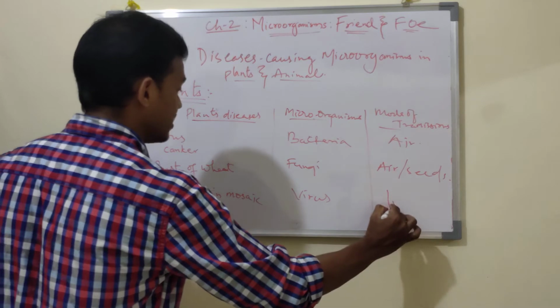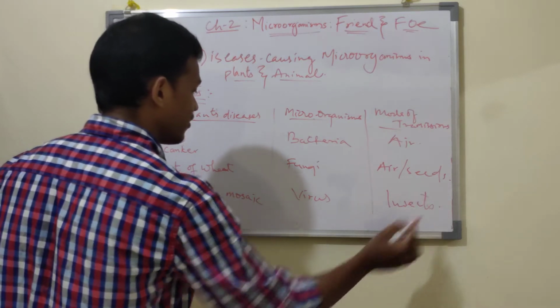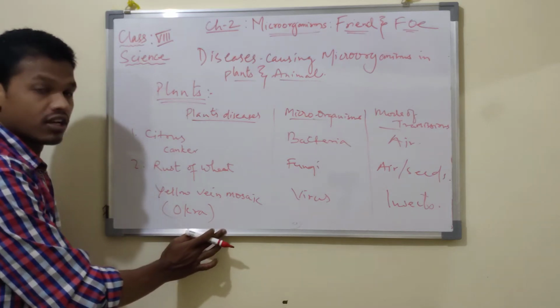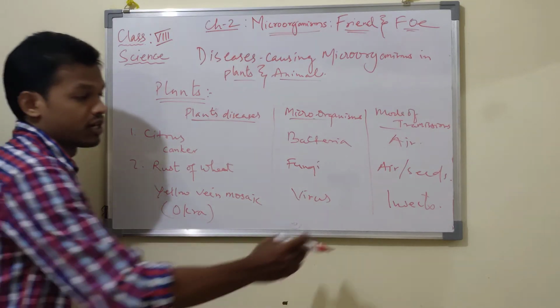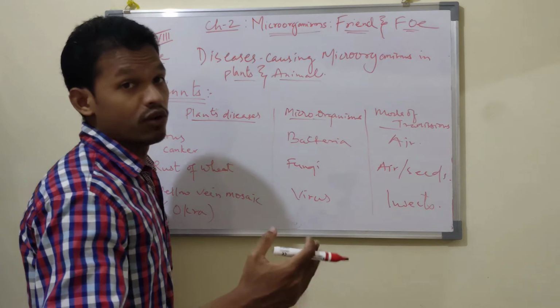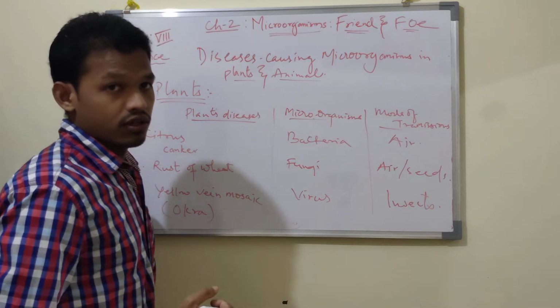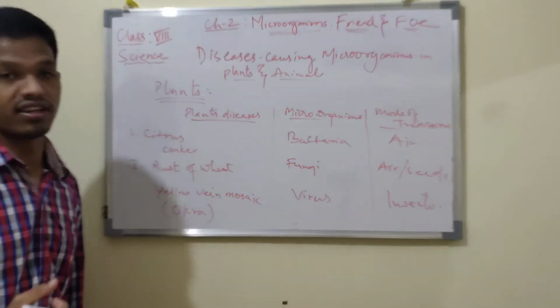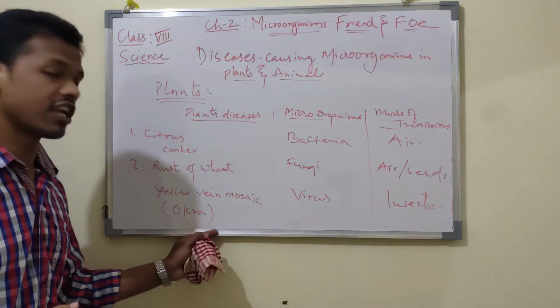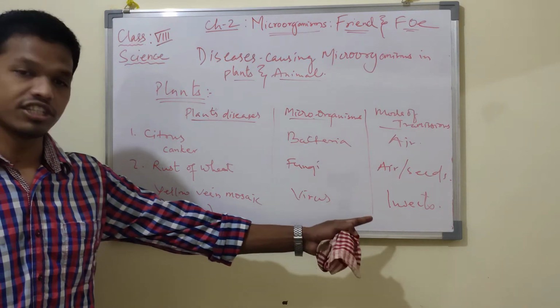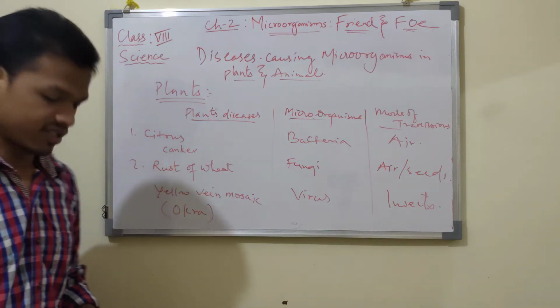It can spread through insects. Also tobacco mosaic is caused by a virus and also spread by field workers, through their clothing, they carry that microorganism. So tobacco mosaic is also caused by a virus and can spread through field workers.